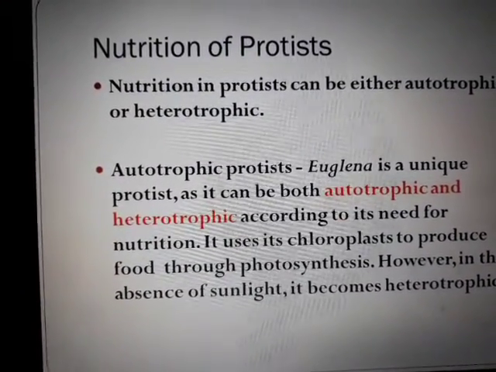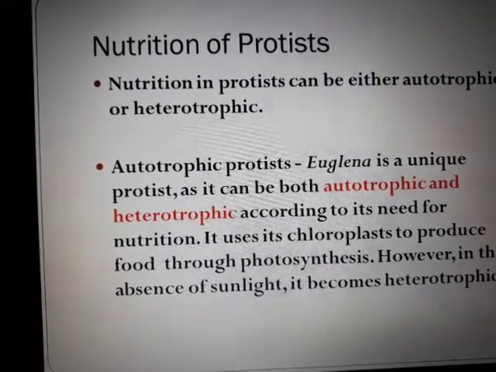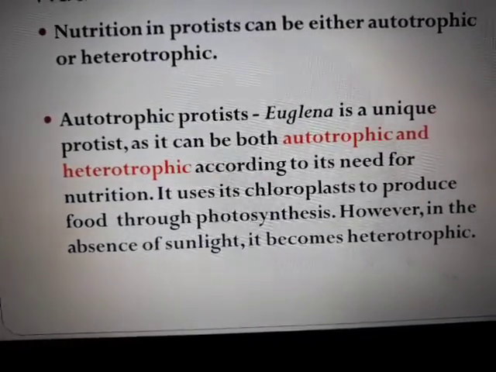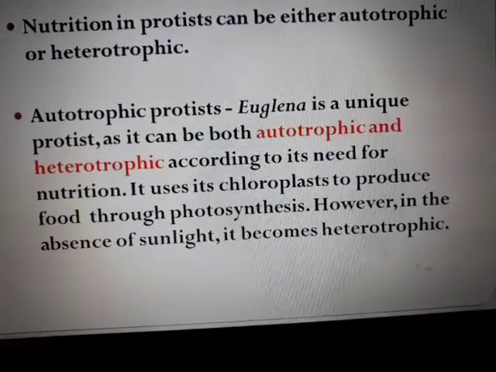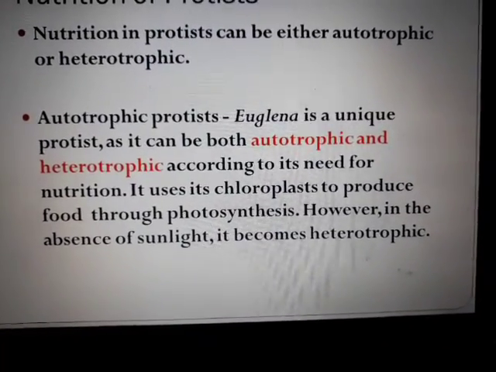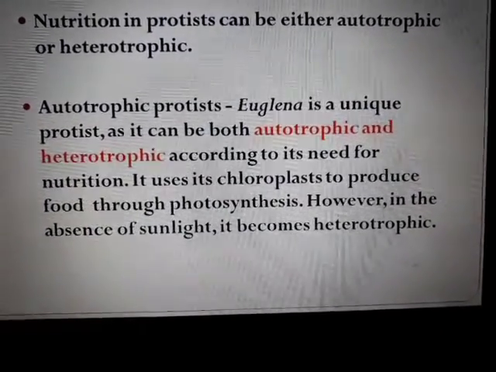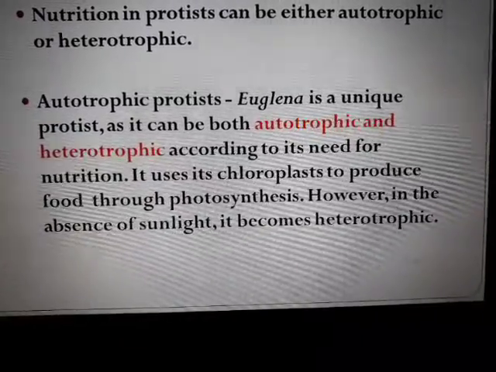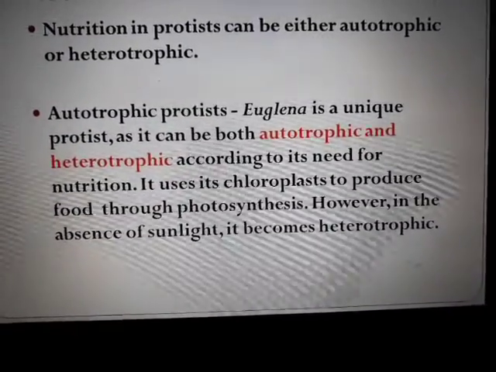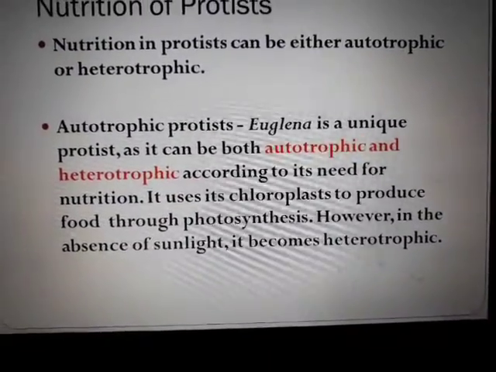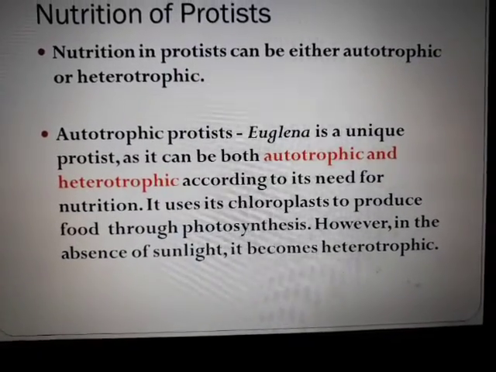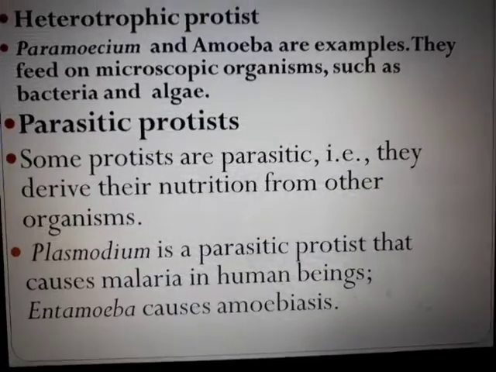According to its need, it uses chloroplast. If there is sunlight, it will use the chloroplast to photosynthesize. If sunlight is not there, then it becomes heterotrophic and consumes its food in some other way. That is how it is both autotrophic and heterotrophic. The example is euglena.